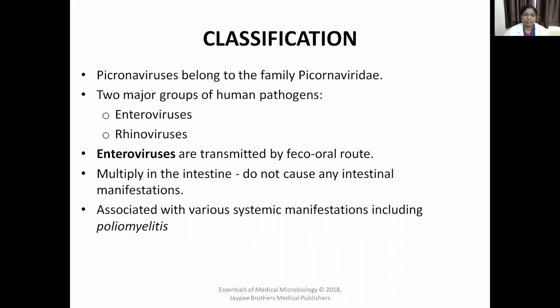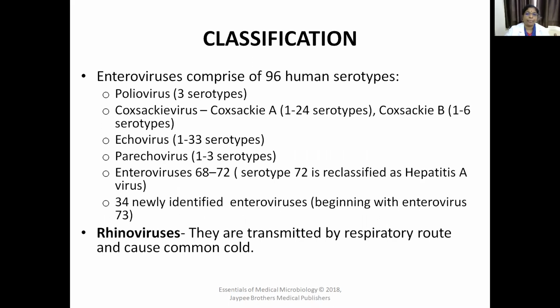Poliomyelitis is caused by a virus which belongs to enterovirus. There are many different serotypes of enteroviruses. In this enterovirus group, there are different types like poliovirus, Coxsackievirus, echovirus, parechovirus, and enterovirus.